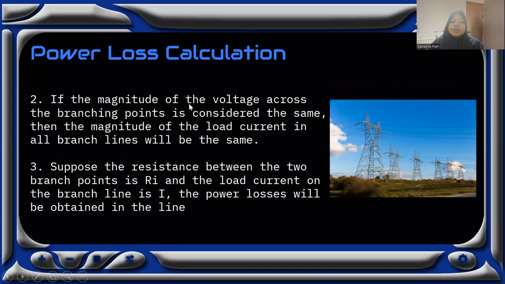Two, if the magnitude of the voltage across the branching point is considered the same, then the magnitude of the load current in all branch lines will be the same. Three, suppose the resistance between the two branch points is R and the load current on the branch line is I. The power loss will be I squared R in the line.